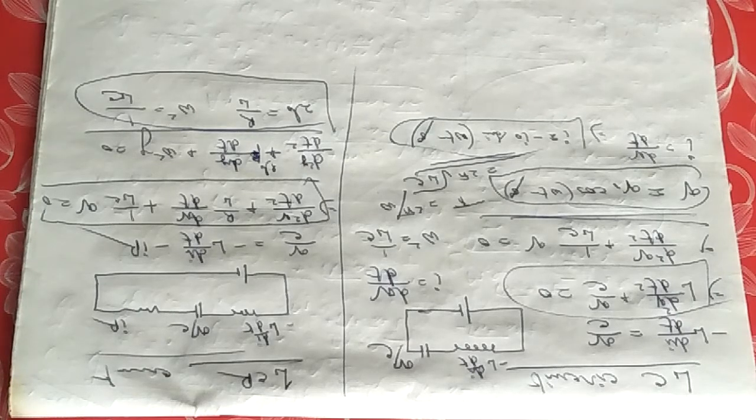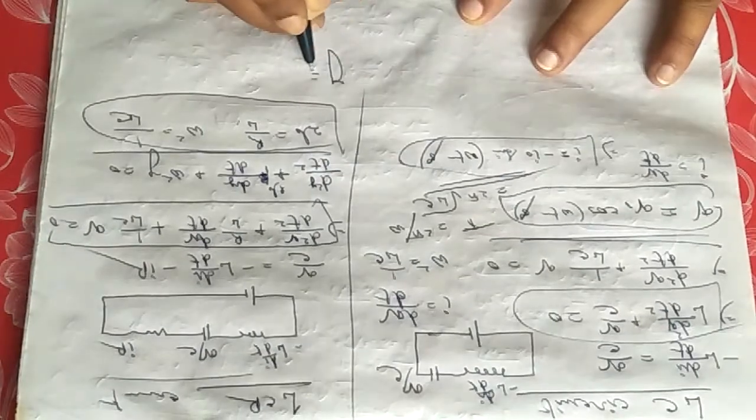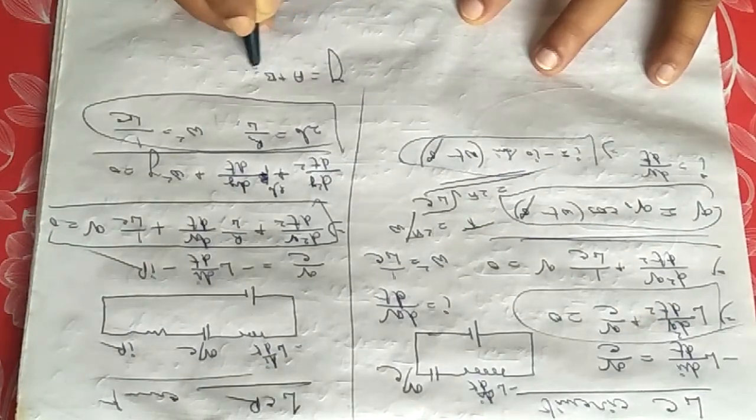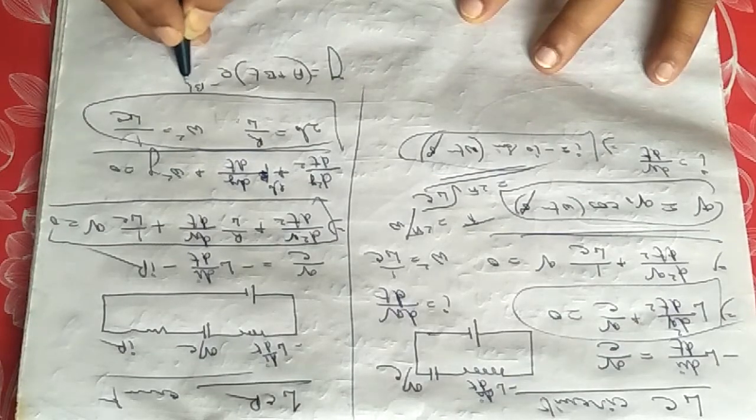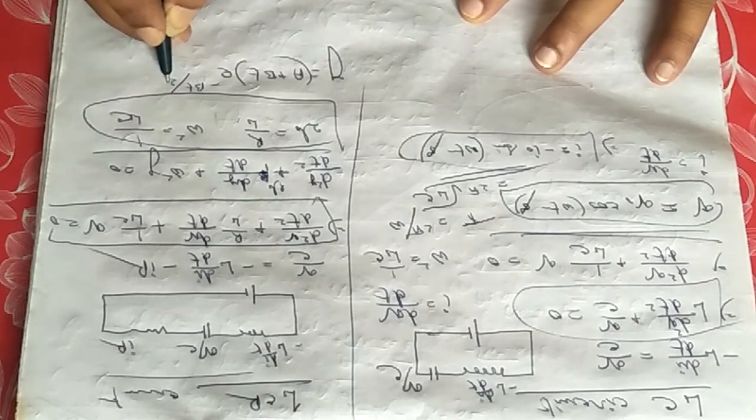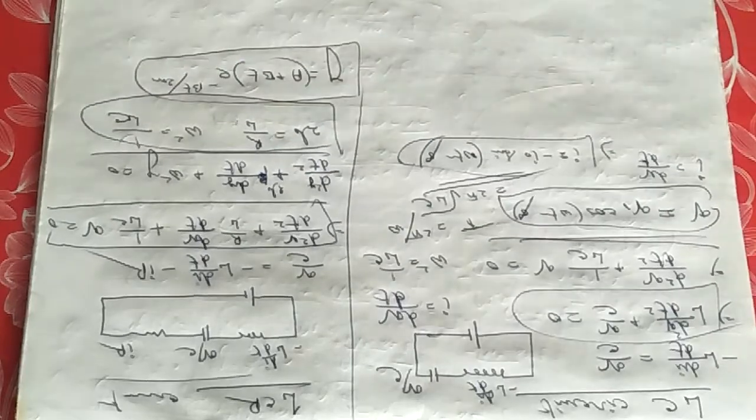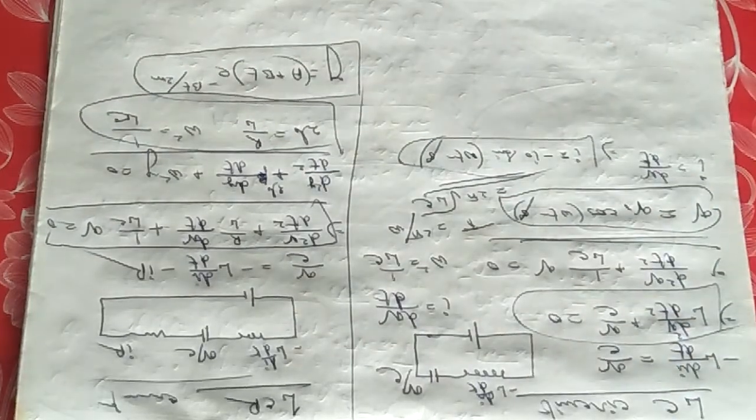Your solution will be y equals a plus b into t e to the power minus beta t by twice m,